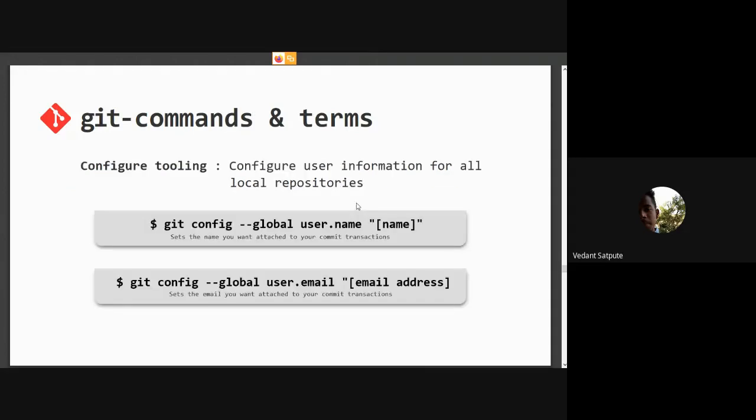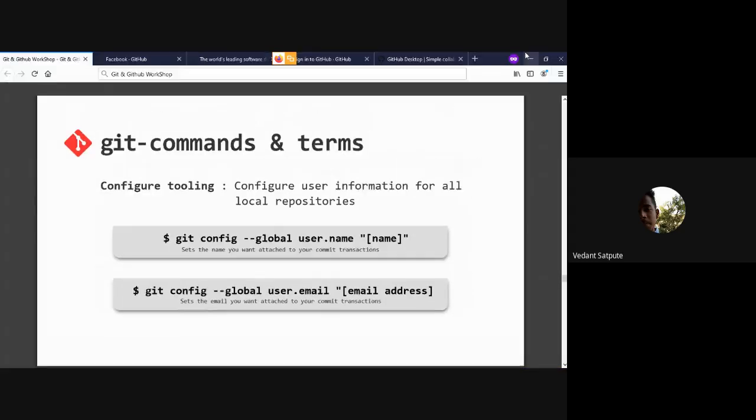We will now start using Git. The first thing we will do in setting up Git is configure the tooling, which configures user information for all our local repositories. This is the command git config --global user.name, and you have to write your username here. Similarly, you have to set up an email, and you write the email you are going to set.